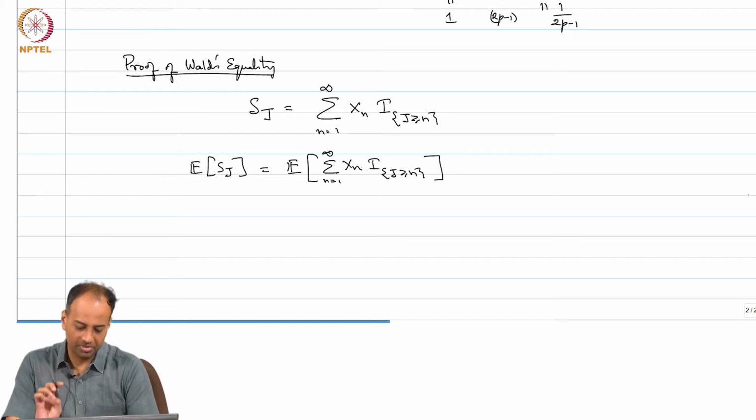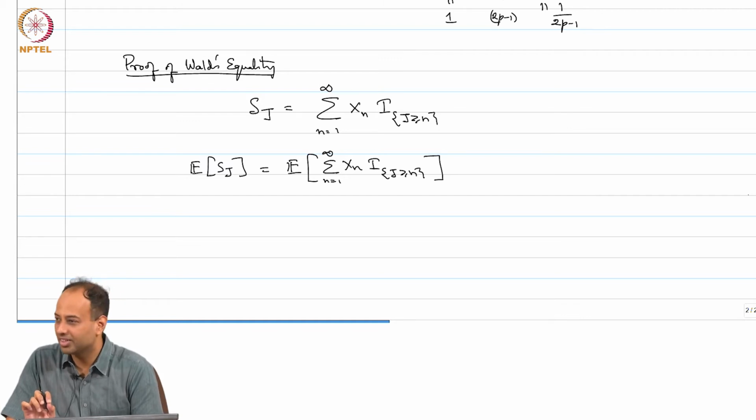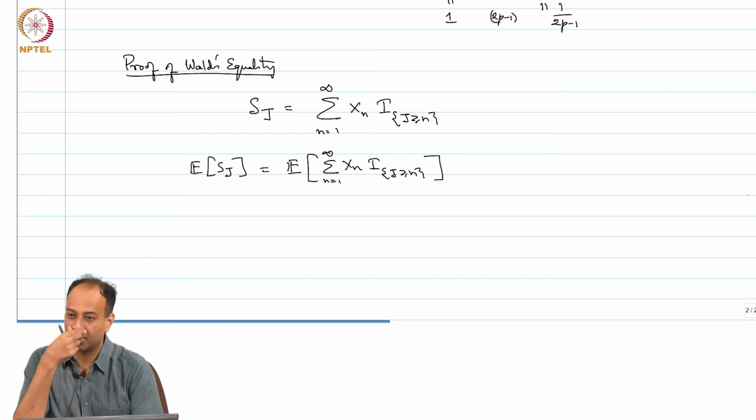Now comes the first subtle point, where I want to take the expectation inside the sum. But the issue is that this is what kind of a sum? An infinite sum. So you cannot always take an expectation inside an infinite sum. You can do it if the summands are non-negative, by the monotone convergence theorem, but that may not hold here. The summands may not be non-negative; the X_n's could be negative, like in the previous example. So you can't just take it in.